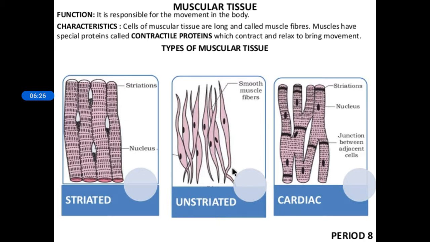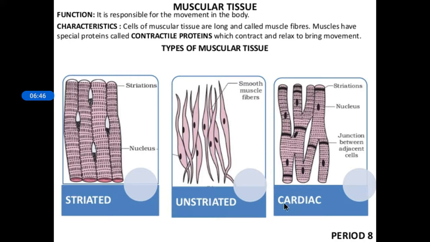Involuntary. Okay, so this is about the unstriated muscles, and here you can see only one nucleus in them, that is, they are uninucleate. Okay, so this is about unstriated muscles.